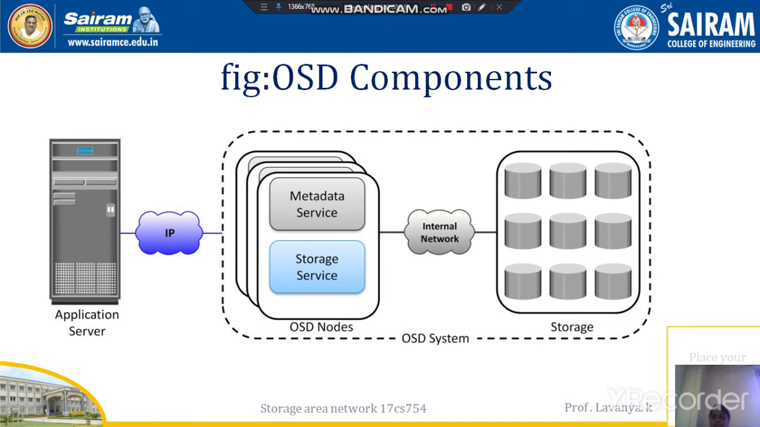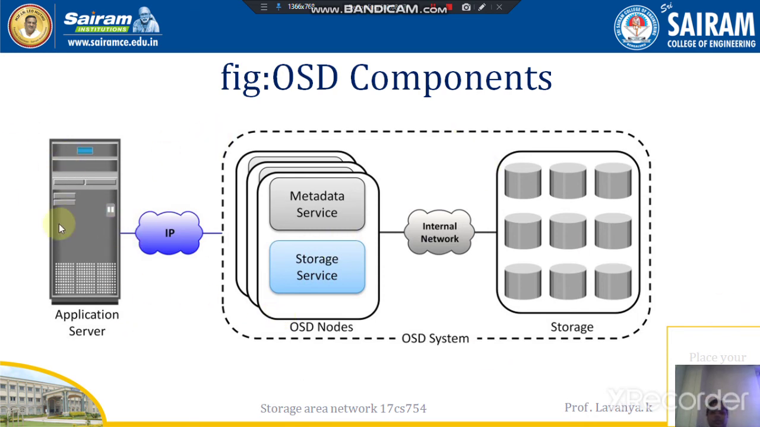The responsibility of the metadata service is to generate the object ID from the content of the file, and also to maintain the mapping of the object ID into the file system namespace. Look at this diagram: we have the metadata as well as the storage data, and the internal network as well as the internet protocol. Everything is interconnected in the OSD components. This is the components of this figure.